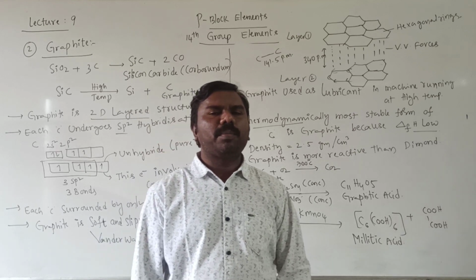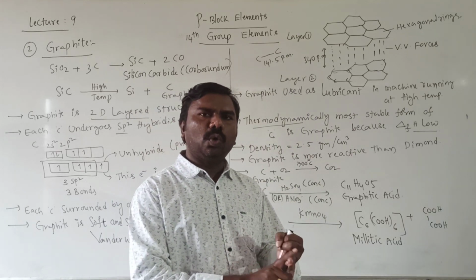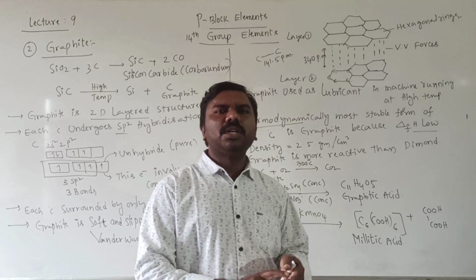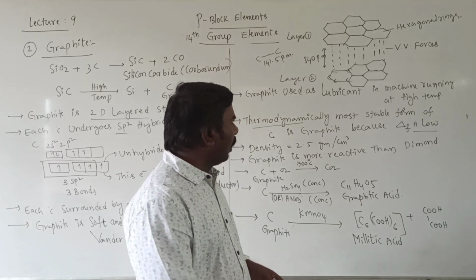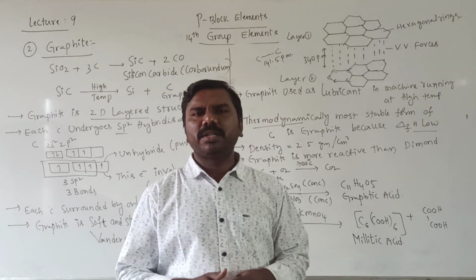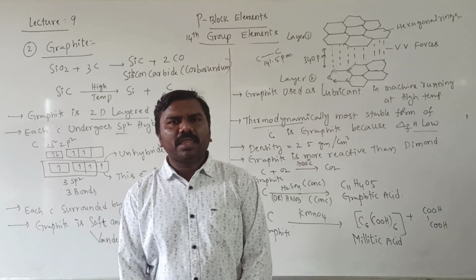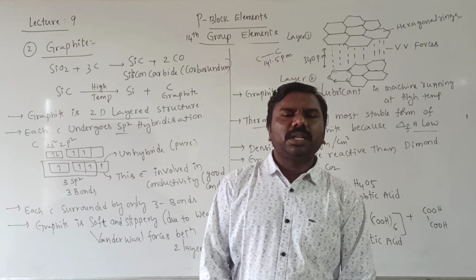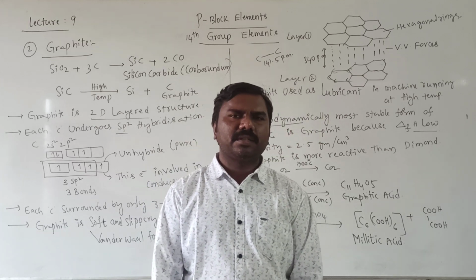So, students, these are the points regarding graphite. You need to remember: soft, lubricant, sp2 hybridization, two-dimensional layer structure, good conductor of heat and electricity, and thermodynamically more stable. These are the important points, sp2 hybridization. That's it. The third form of crystalline allotropic modification of carbon is fullerenes.